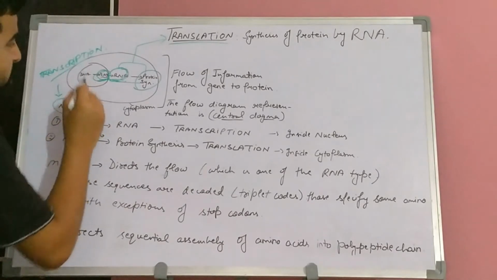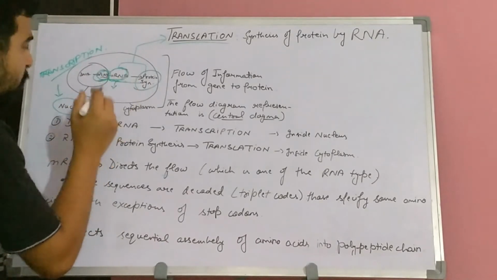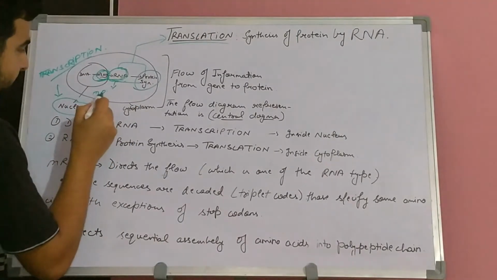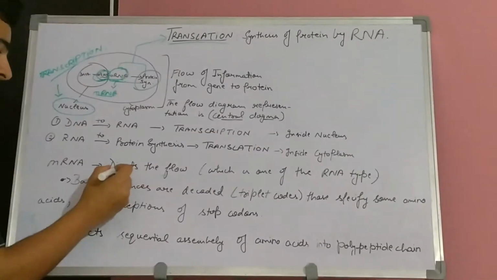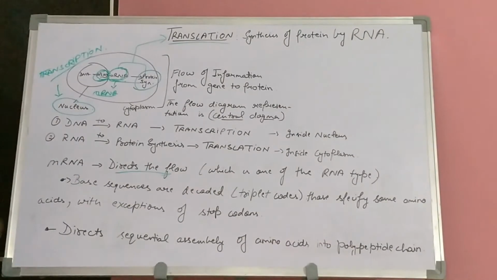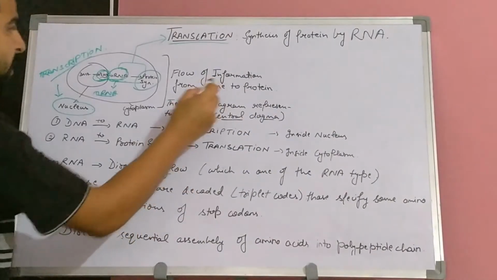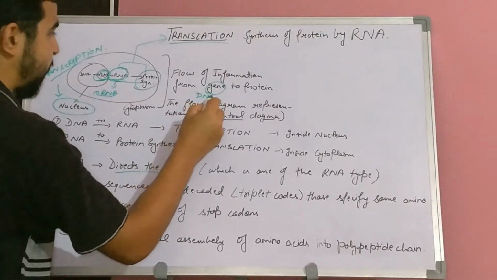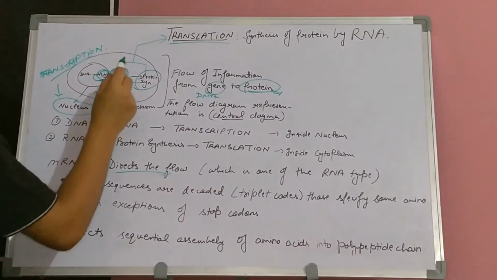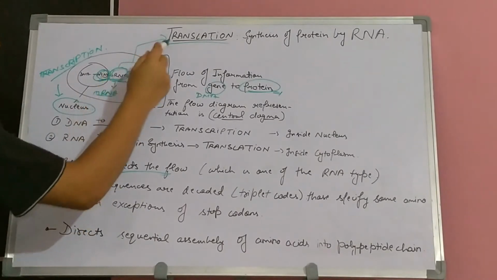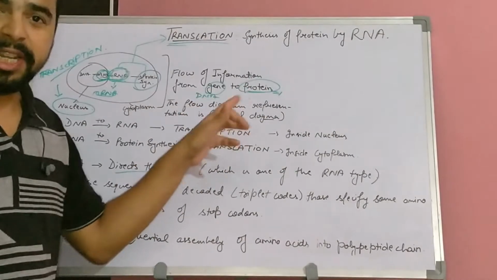So from gene to protein, the flow is directed by one of the RNAs, which is mRNA. Basically mRNA is known as messenger RNA that will help in directing the flow. Here we can see the flow of information from gene to protein, that means the gene we are identifying as DNA, and the protein which is synthesized from RNA in the process of translation. So the flow diagram representation is known as central dogma.